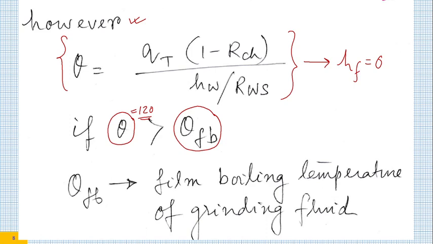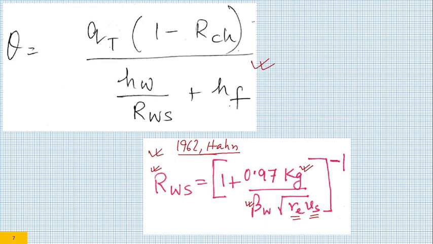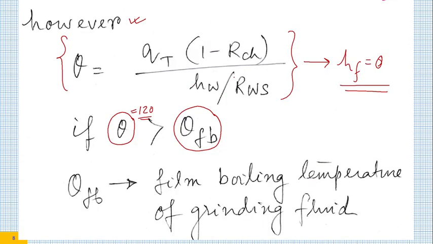If flame boiling takes place, then the grinding fluid would not be able to remove heat any further. If it cannot remove heat any further, then HF becomes 0 or it becomes very, very less. So in the previous equation, HF vanishes and we get this particular one. So if a numerical problem is given to you, you